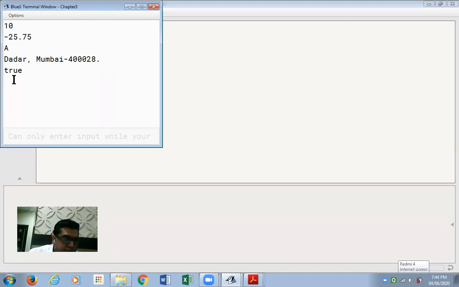Null values, very frankly, we wouldn't use, just for the sake of formality of covering all the literals we are speaking about them. Even Boolean values like true or false, we are not going to use widely. Let me tell you, as the course progresses, the first type of literal we'll be using extensively is integer, then we'll progress to floating point, then character, and then strings. This would be the order in which we'll be learning them and working with them.